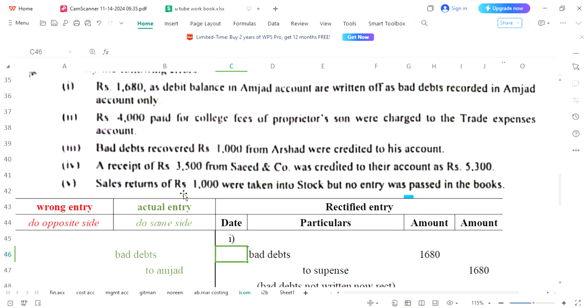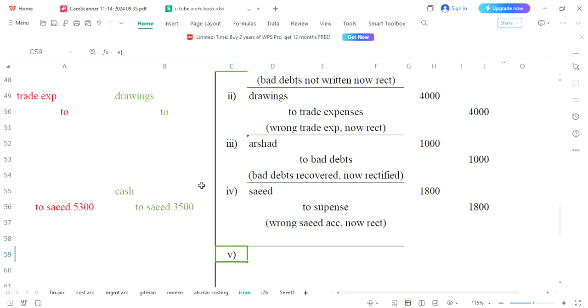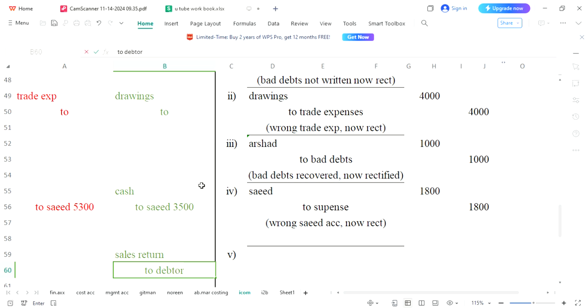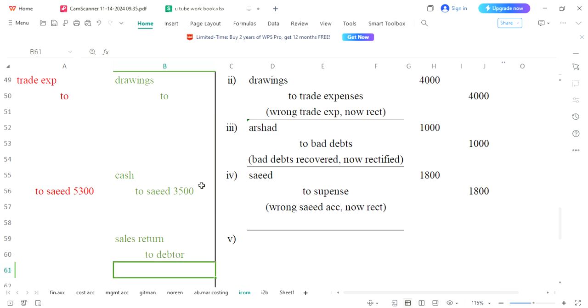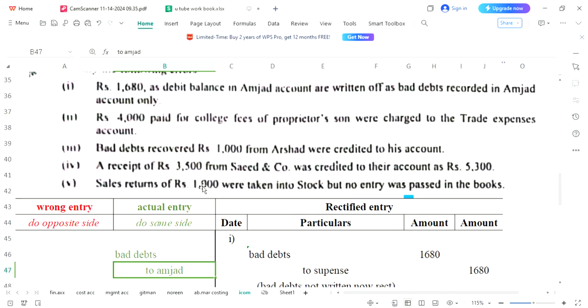Sales return. Okay, sales return, as you know, what is the original entry? Sales return should be debited. Sales return to debtor is also possible, or sales return alone can also be written. Were taken into stock, but no entry was passed through the books.